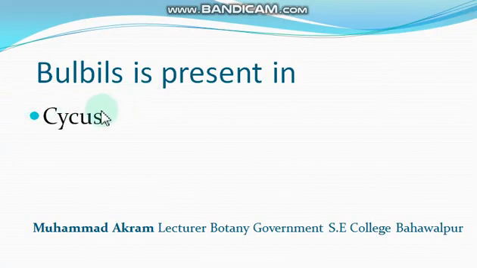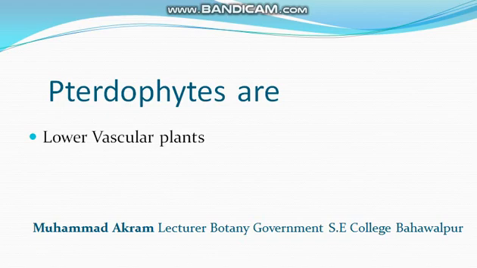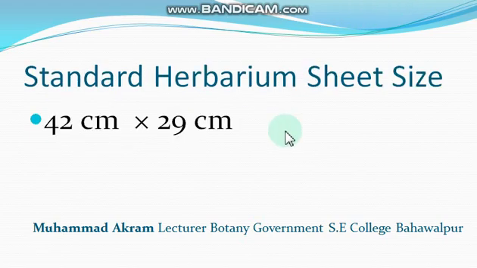Bulbils is present in Cycas. It is used for reproduction. Pteridophytes are lower vascular plants. These are vascular plants which have vascular bundles like xylem and phloem, but these are lower vascular plants. This question is very important. Standard herbarium sheet size is 42 centimeter by 29 centimeter.